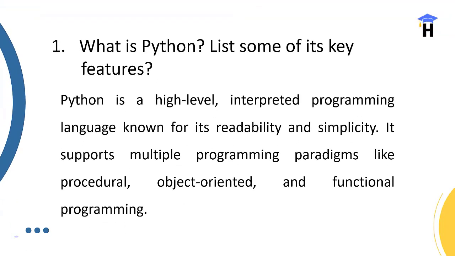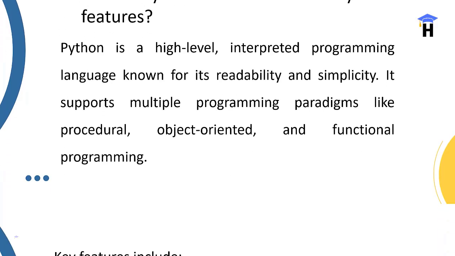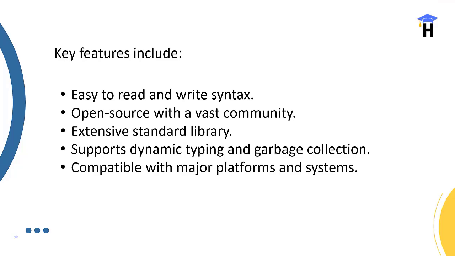So what is Python? List some key features. Python is a high-level interpreted programming language known for readability and simplicity. It supports multiple programming paradigms like procedural, object-oriented and functional programming. The key features include easy to read and write syntax, open source with vast community support, an extensive standard library, support for dynamic typing and garbage collection, and compatibility with major platforms and systems.